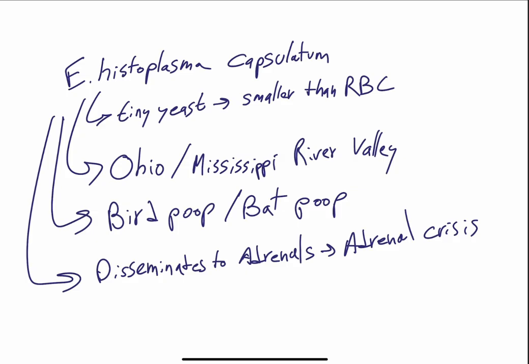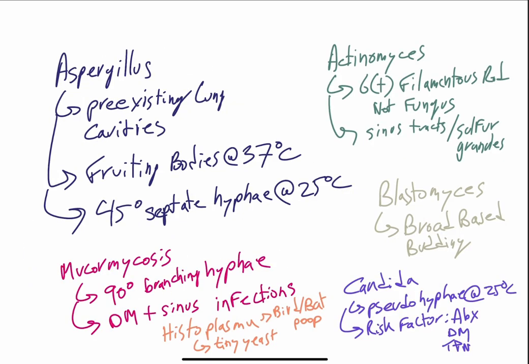Now, just a quick rapid-fire review before we wrap things up. Once again, Aspergillus occupies pre-existing lung cavities, for example, those patients who previously recovered from TB. It causes aspergillomas and ABPA. Fruiting bodies take place at 37 degrees Celsius. 45-degree septate hyphae occur at 25 degrees Celsius. Mucormycosis, for example Absidia, are 90-degree branching hyphae. They can cause sinus infections in diabetics.